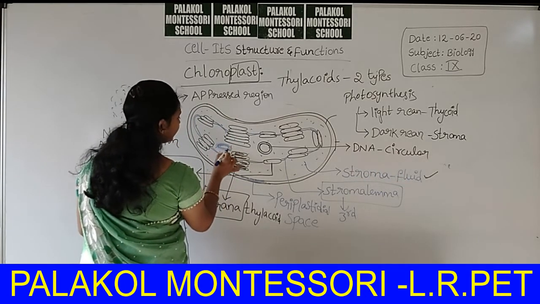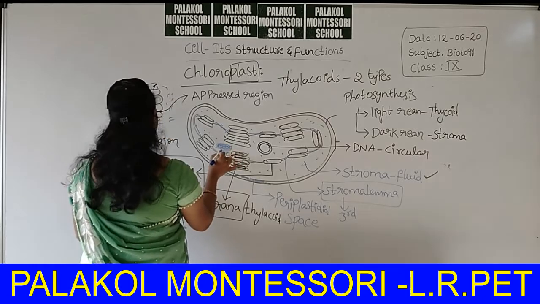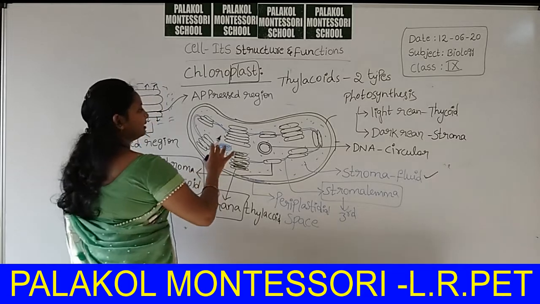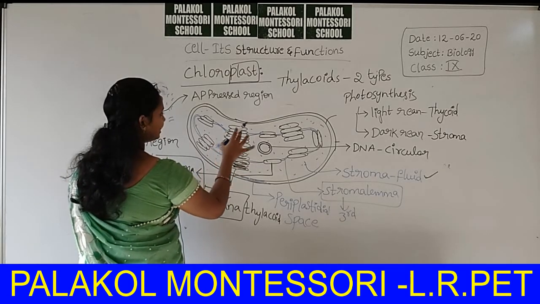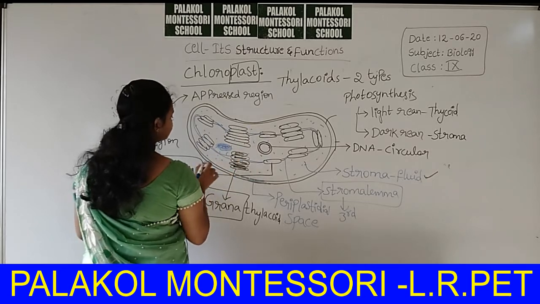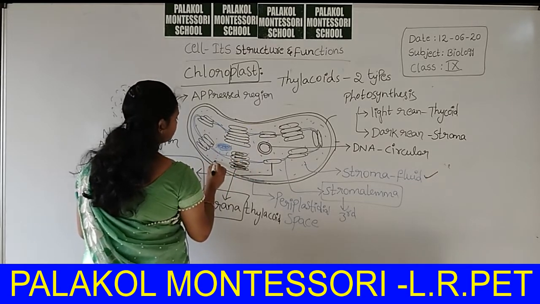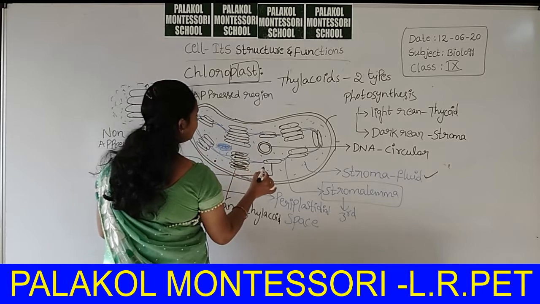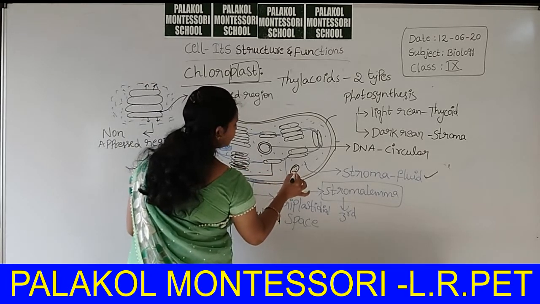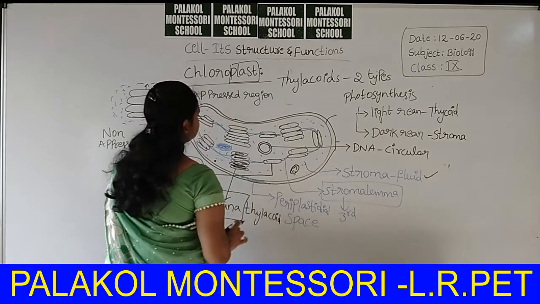Starch is the end product of photosynthesis. The formed starch will be stored inside the chloroplast. Then along with these, ribosomes and lipid globules are also present in the chloroplast.